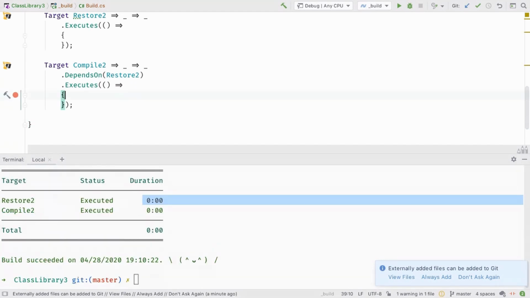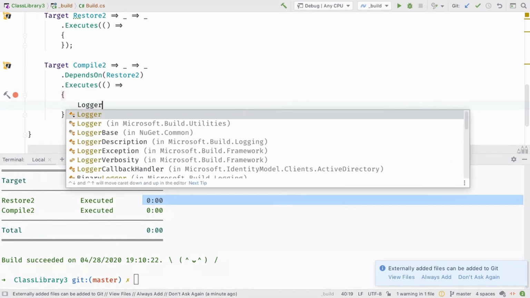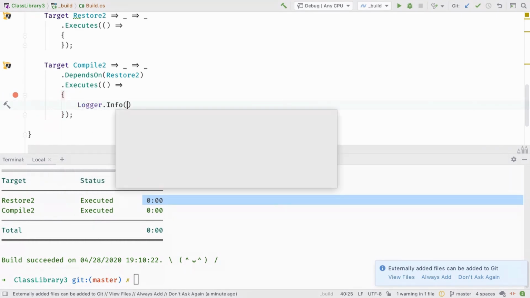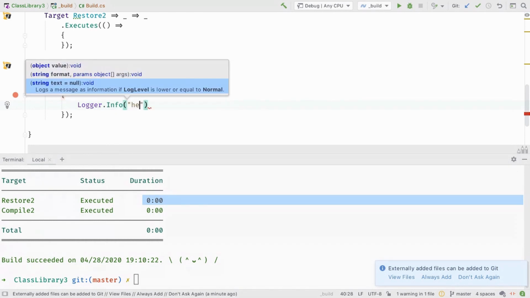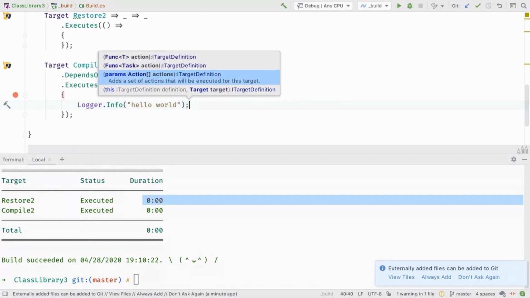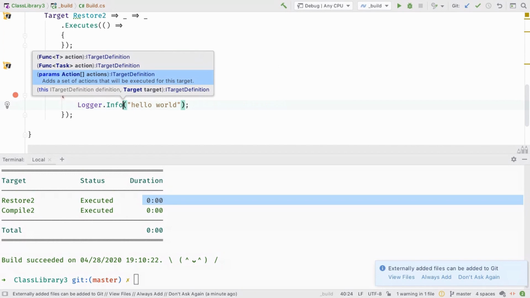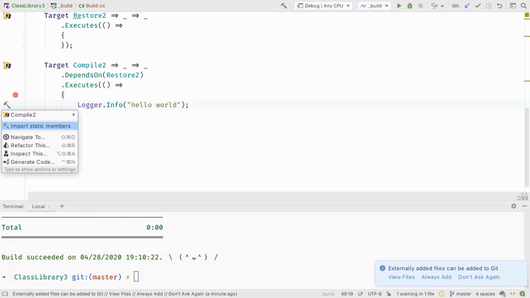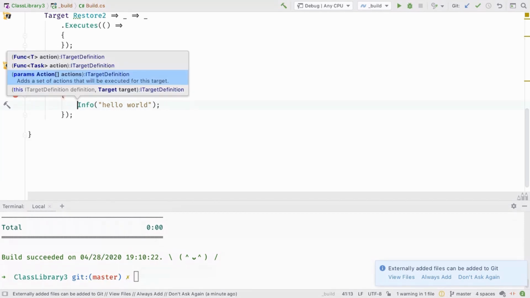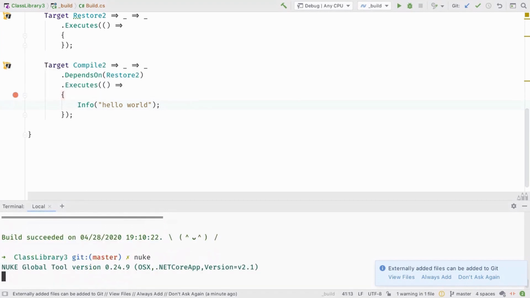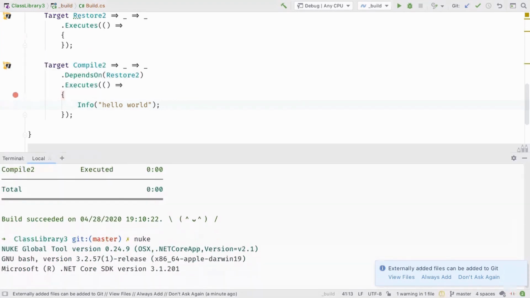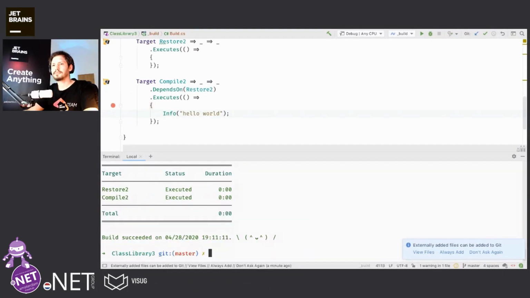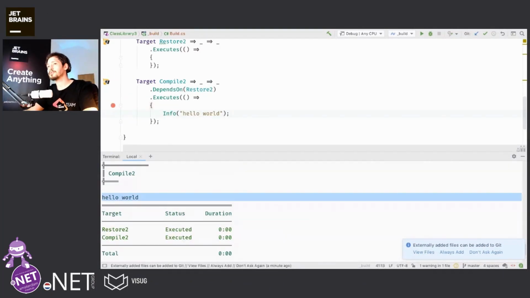And now we could just go here and say something like, and we usually use the logger in Nuke, and say something like hello world. And what I like to do in my scripts, I shouldn't call them scripts, but build projects, is usually I do import static members just to make it look a bit nicer. And now if we execute that, of course, we can see our hello world. So that's it for the hello world example.